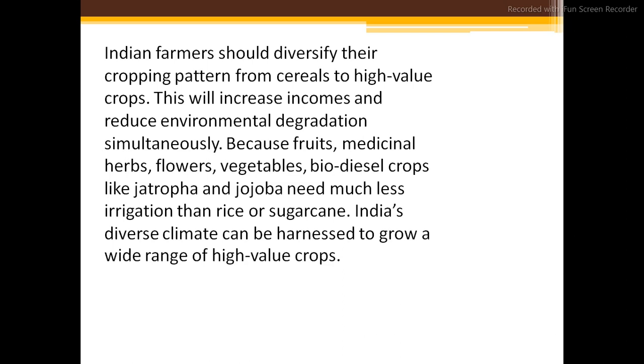Because fruits, medicinal herbs, flowers, vegetables, and biodiesel crops like jatropha and jojoba need much less irrigation than rice and sugarcane. India's diverse climate can be harnessed to grow a wide range of high value crops.